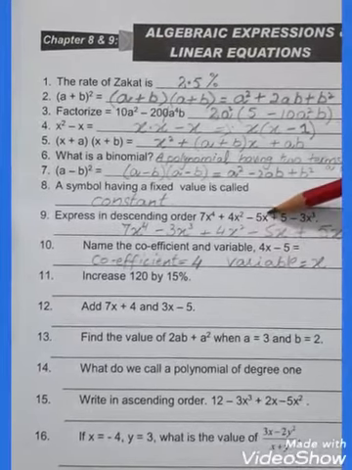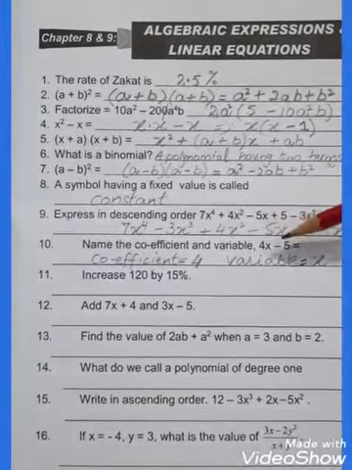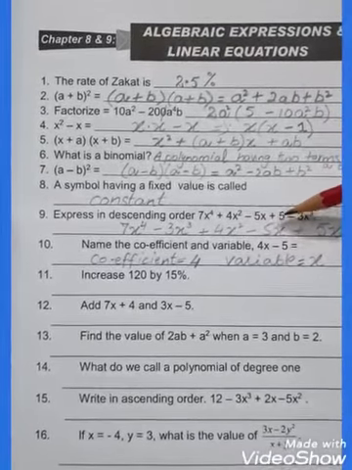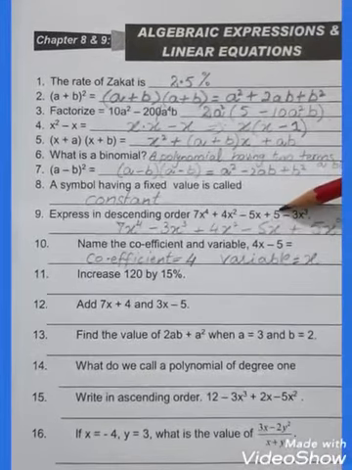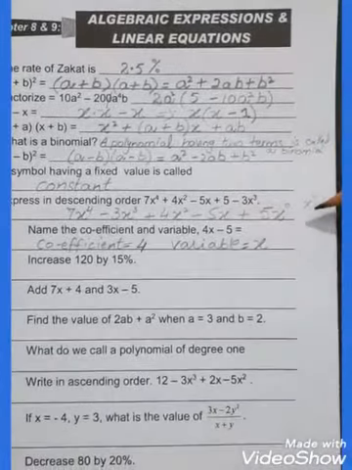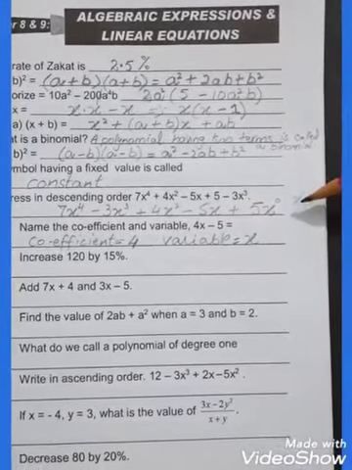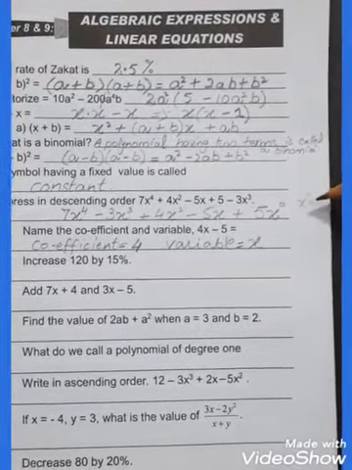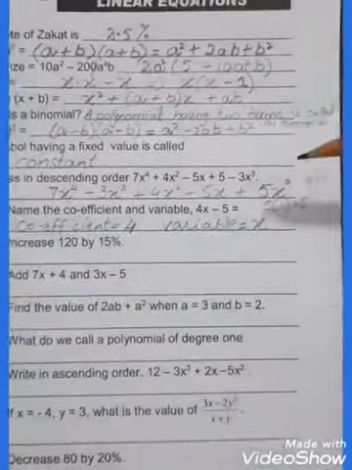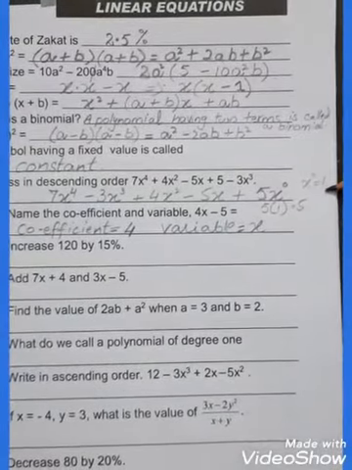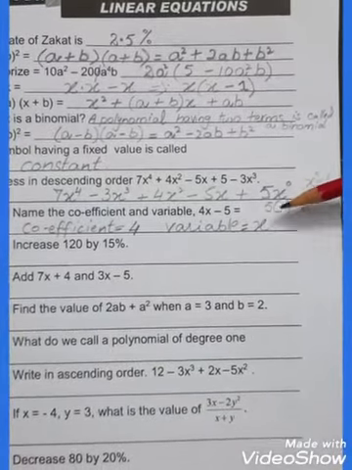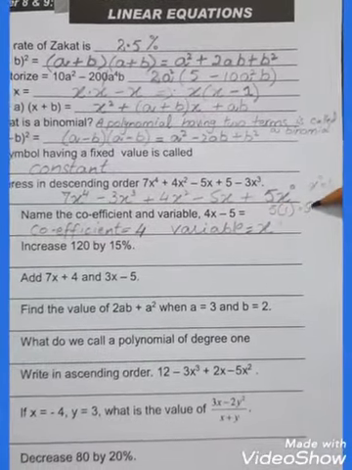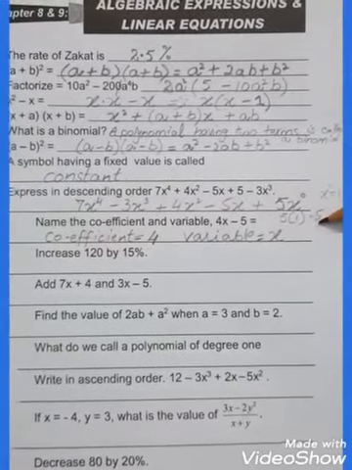Then here is no exponent, it means it has 1. Plus 5. Here is no variable, it means here is the variable with exponent 0. And we know that whenever the exponent is 0, base is x, exponent is 0, this is equal to 1. So when we put this value over here, 5 times 1 is 5. So 5 is the constant number. Okay, that one is the last.